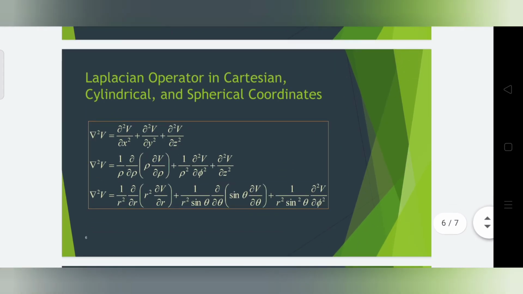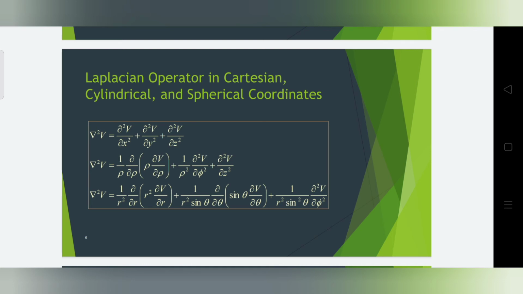We see the Laplacian operator in Cartesian, cylindrical and spherical coordinates. Del squared V, the Laplacian operator in Cartesian coordinates, is dou squared V divided by dou x square plus dou squared V divided by dou y square plus dou squared V divided by dou z square, because x, y, z are the coordinates of the Cartesian system.